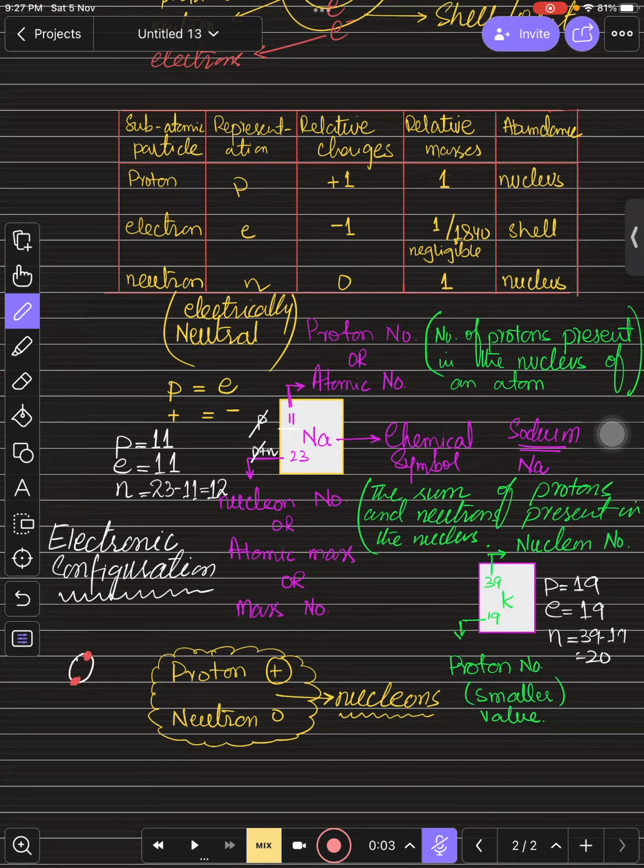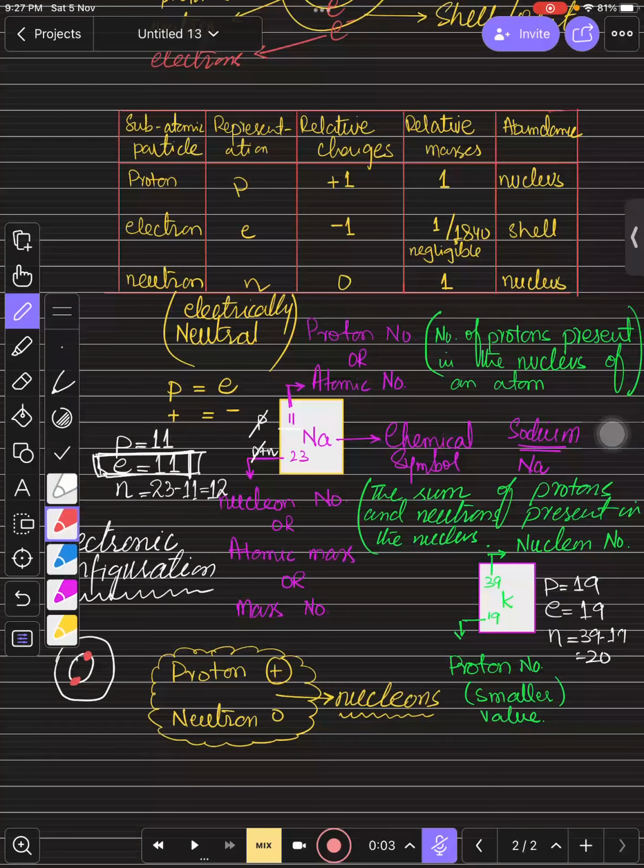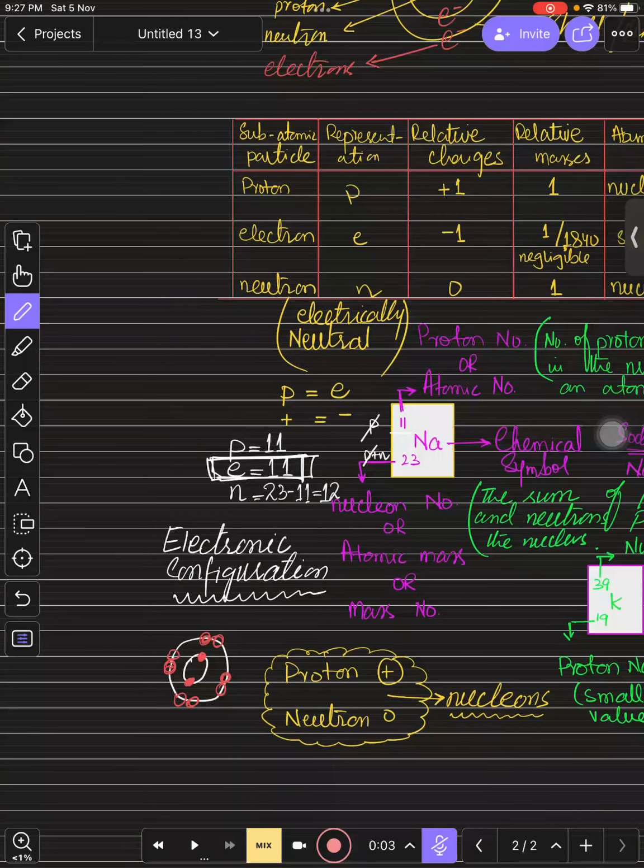Okay. Then we have 11 electrons actually, and the first shell can only have 2 electrons. So we should have the second shell as well. Once we have the second shell, it has a capacity of 8 electrons. So 1, 2, 3, 4, 5, 6, 7, 8. So total electrons, how many are there, children? 10. 2 came in the first shell, 8 in the second.